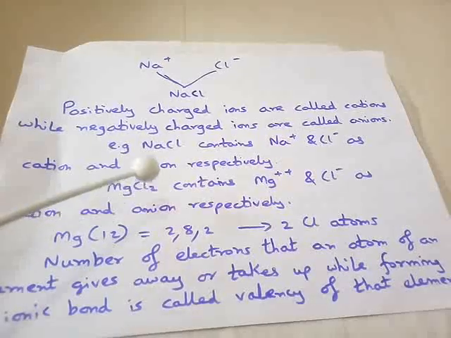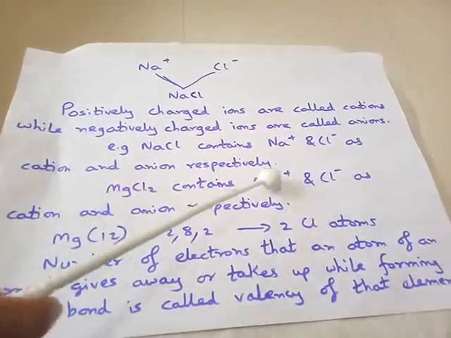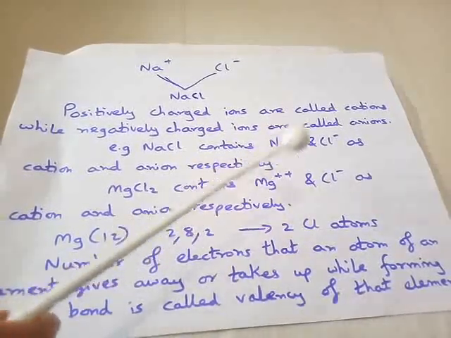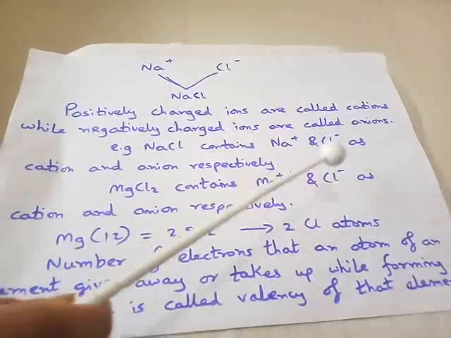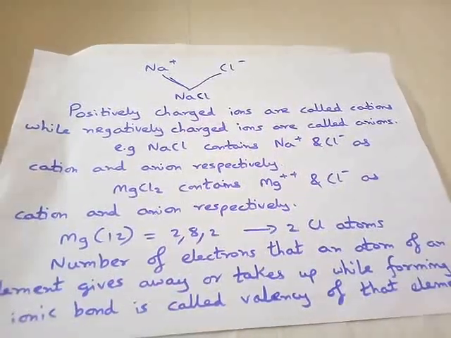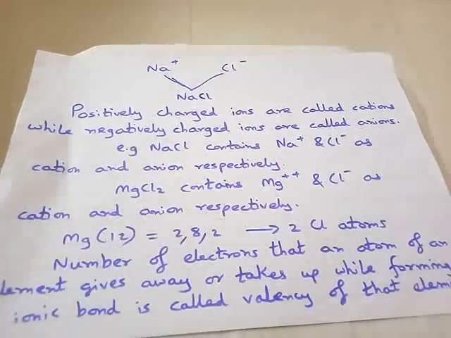Why Cl2? Because 2 chlorine atoms and 1 magnesium atom. It will contain Mg 2 plus. Why 2 positive charge? Because 2 electrons are donated, and Cl minus because each chlorine atom has accepted only 1 electron, as the cation and anion respectively.